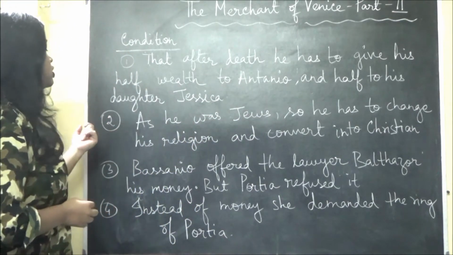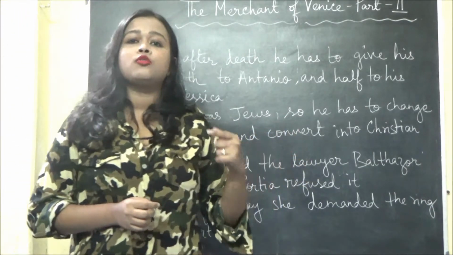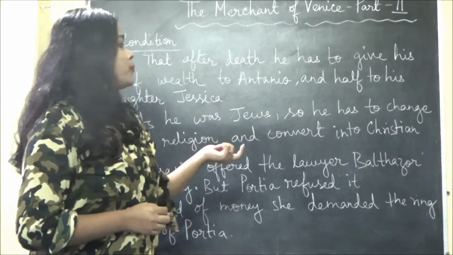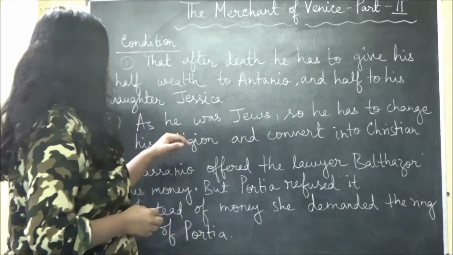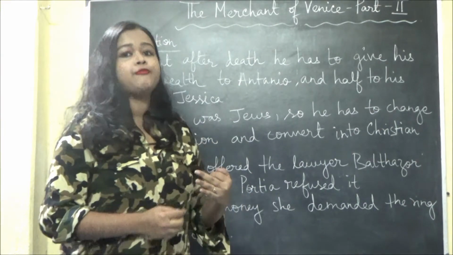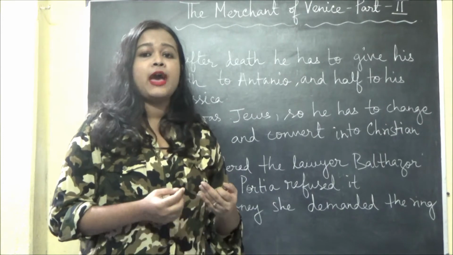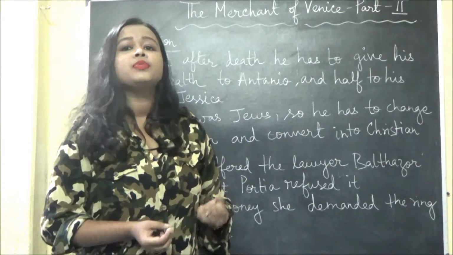And the second condition was, remember that Shylock was a Jew, so he has to change his religion and convert to Christianity. He has to accept Christianity.